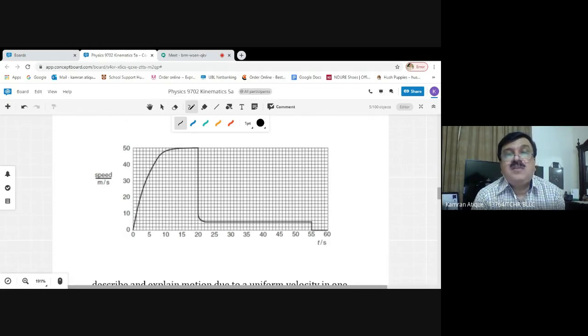Then later on, the gradient is being turned. It does not remain a straight line. A straight line gradient means uniform, constant acceleration of 9.8 meters per second square, or in O-level studies, you used to consider it equal to 10 meters per second square. Whether it is 10 or 9.8 meters per second square, it remained constant in the initial moments of the journey. That's why the graph comes out as a straight line.